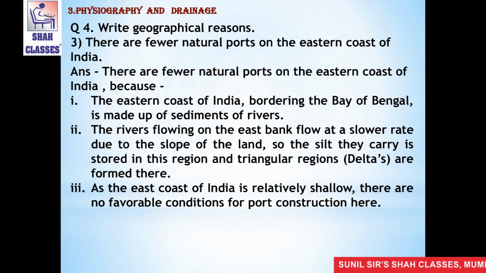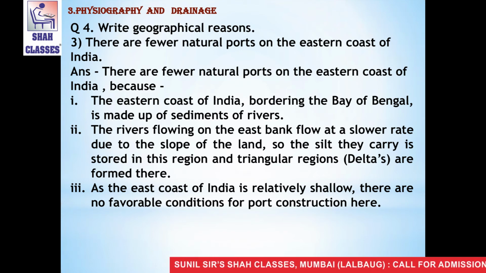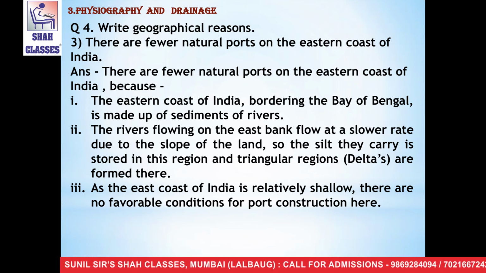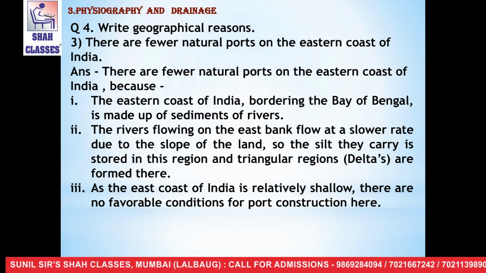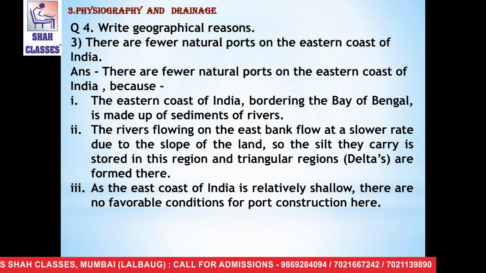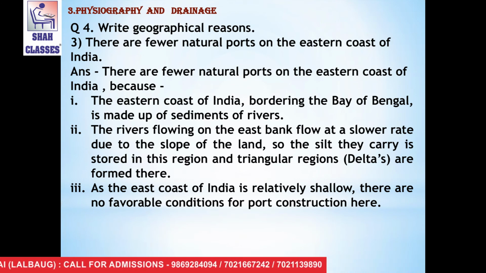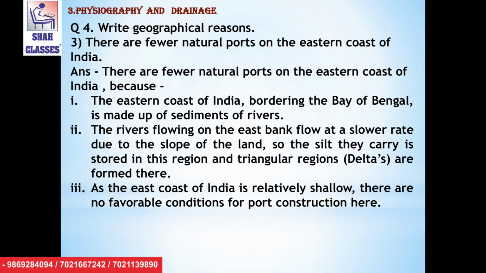The third statement is, there are fewer natural ports on the eastern coast of India. The answer is, there are fewer natural ports on the eastern coast of India because the first point is the eastern coast of India bordering the Bay of Bengal is made up of sediments of rivers.